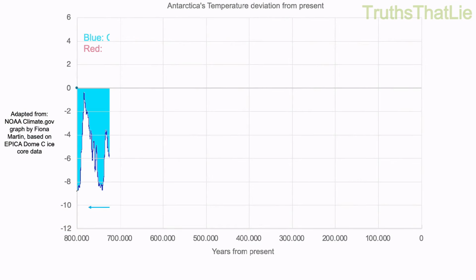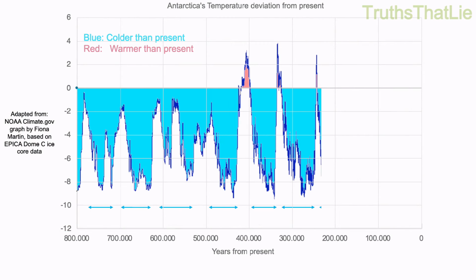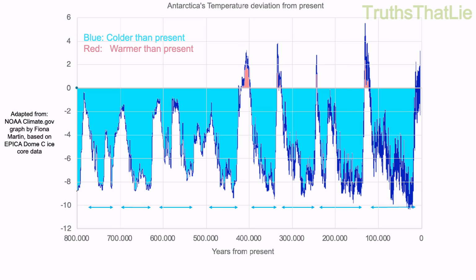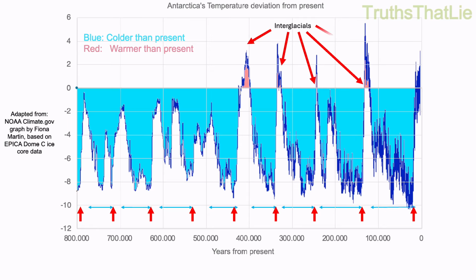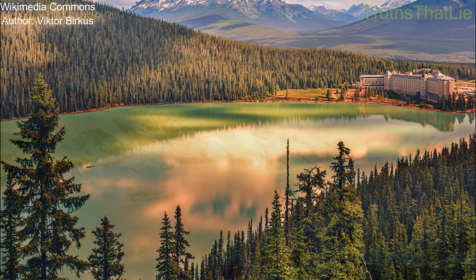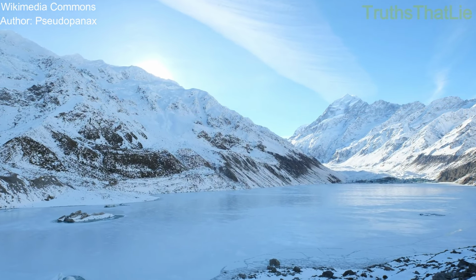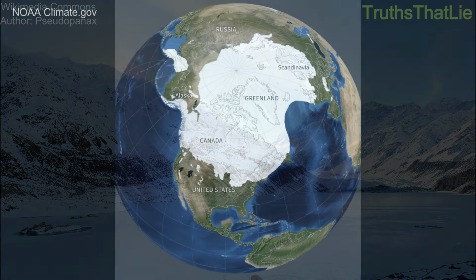In the last 800,000 years, Earth has gone through an ice age roughly every 100,000 years. Ice ages usually end suddenly with a rapid warming, giving way to a short interglacial period like the one we're living in now. These warm periods last about 10,000 years on average. Then the planet cools again for about 90,000 years, leading to another ice age.